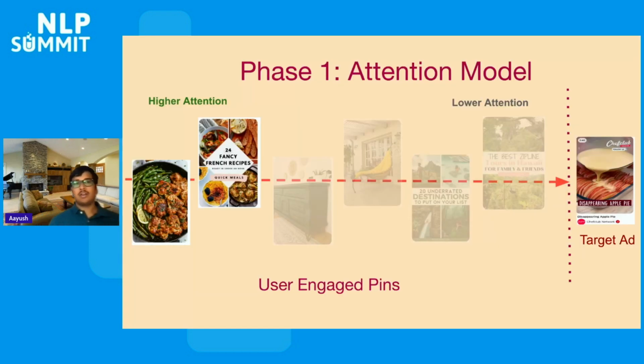Now let's go back to the attention model and the journey that we showed for a particular user. Here we have different pins that are being interacted with in the journey. But now let's say we want to have a target pin where we want to have a prediction. Not all of this journey is relevant to the prediction at that point, because some of it might not be very relevant, such as the furniture or the travel. So we utilize an attention-based mechanism instead of just mean pooling to understand which particular pin we should pay more attention to. In this particular scenario, we need to pay more attention to the first two pins, and that's the representation of this journey in this context.